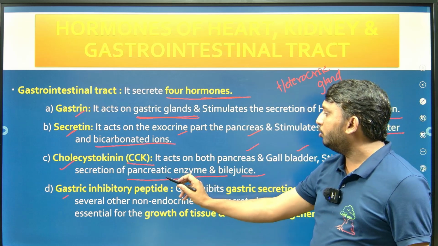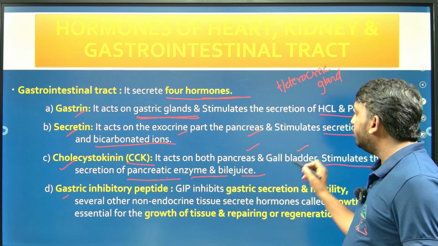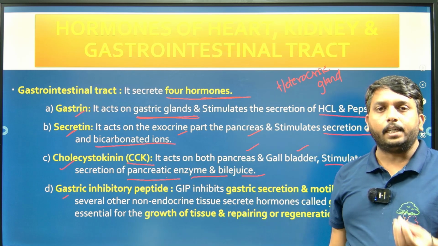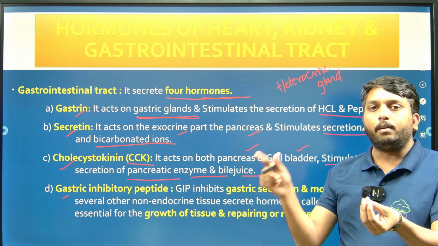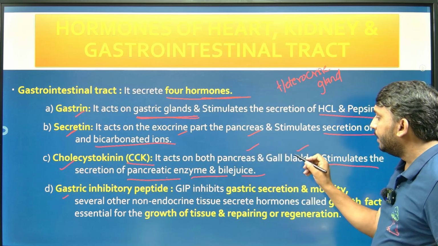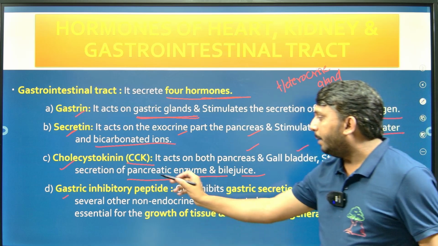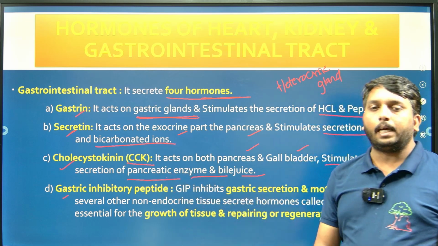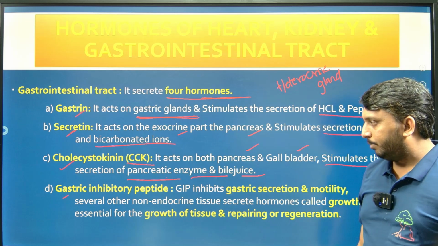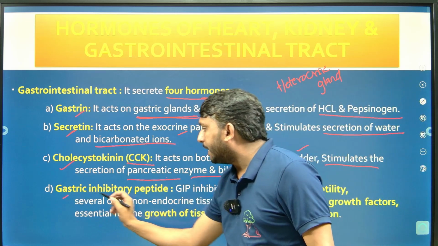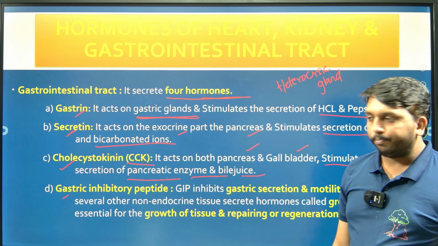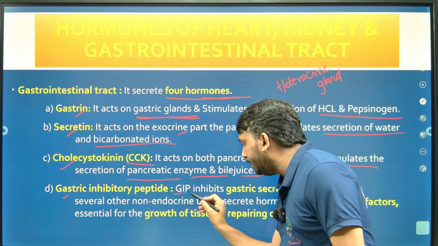So pancreatic juice is from the pancreas and bile juice is from the gallbladder. Here the bile juice is produced by the liver and stored in the gallbladder, and this bile juice helps in emulsification of fat, and pancreatic enzymes help in protein digestion. The last one, the fourth one, gastric inhibitory peptide. They are known as GIP.